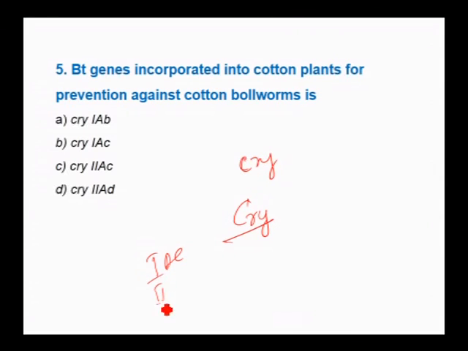Cry1AC and Cry2AB are for cotton bollworm and Cry1AB is for corn borer. So here Cry1AB is for maize corn borer, hence it is not the option. Cry1AC is there. Cry2AC is not the option. Cry2AD is also not the option, hence the correct option is Cry1AC. So it is active against cotton bollworm.